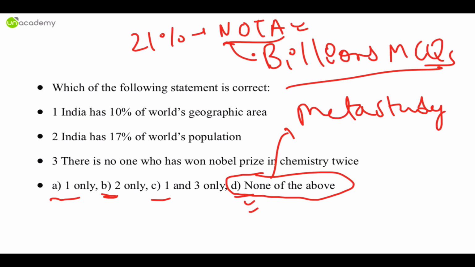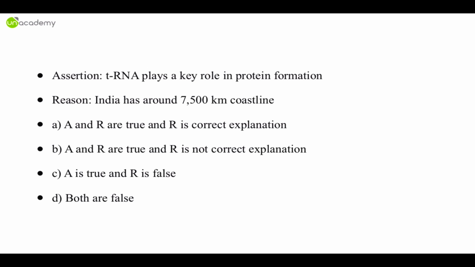Isn't it amazing? So even if you don't know all the 4 options, please do not choose none of the above as the answer. It has a lower likelihood, less than 25%, of being correct. So these are the cheats. This is the second cheat which I am telling you: none of the above is usually not the answer.